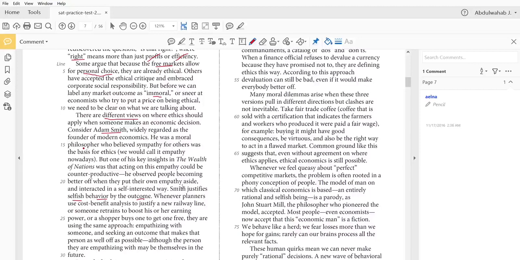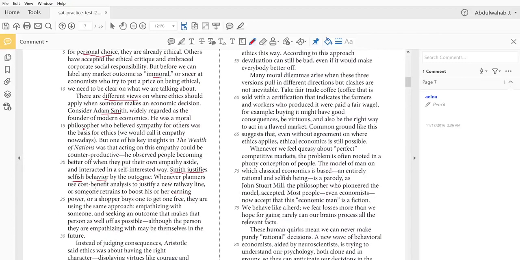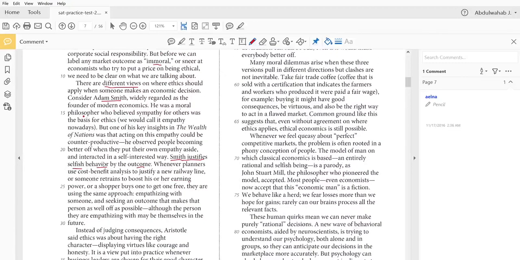So basically, Adam Smith's idea says that if you act in a selfish way, or if you care about yourself more than others, we can judge whether this is a good thing or a bad thing by the outcome, the result. If it bears good results, then whatever you're doing is ethical. If the outcome is bad, then whatever you're doing is not ethical, or immoral.